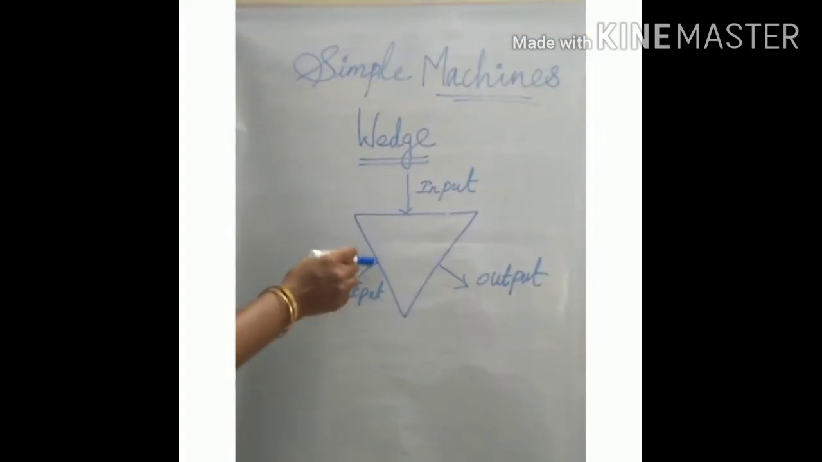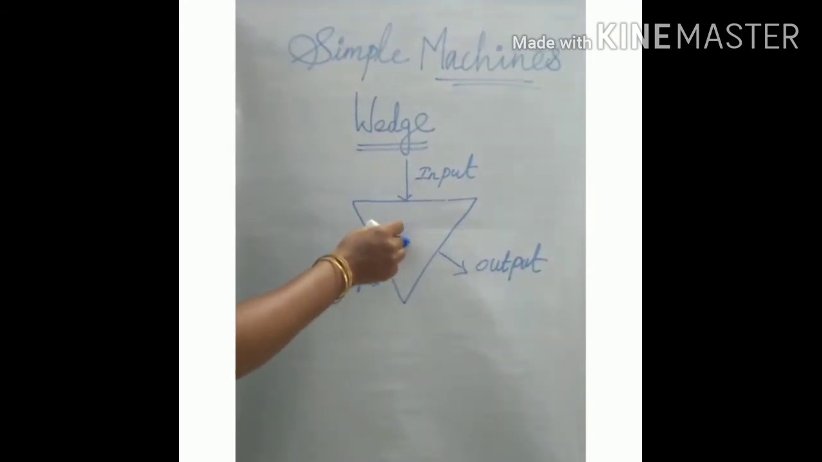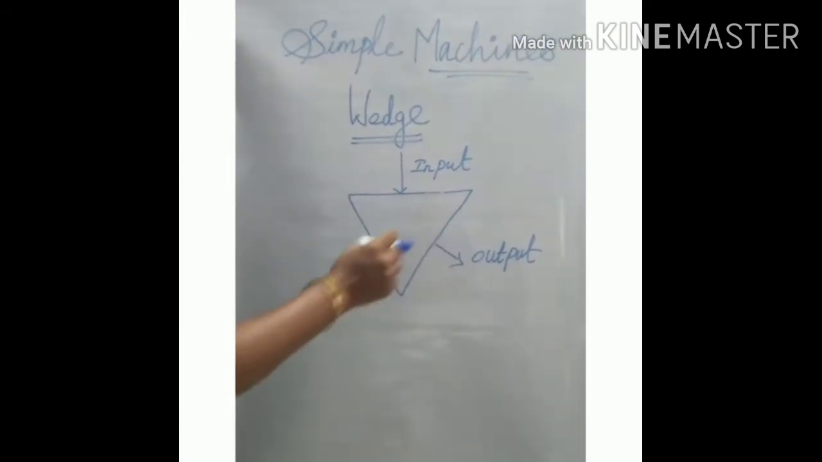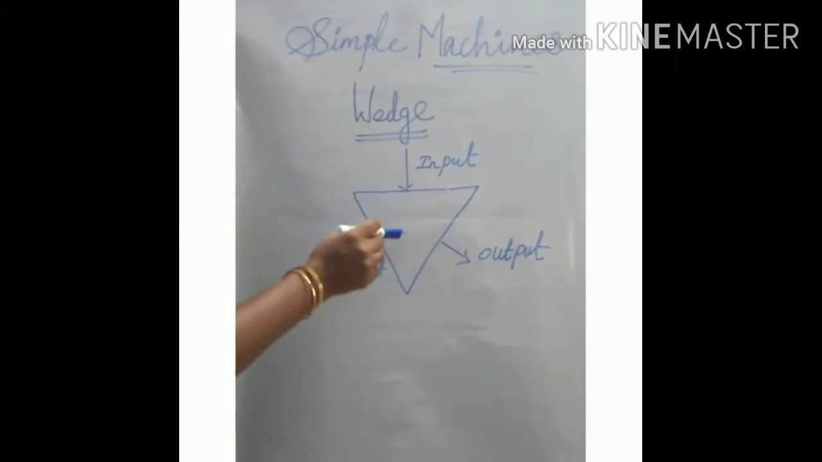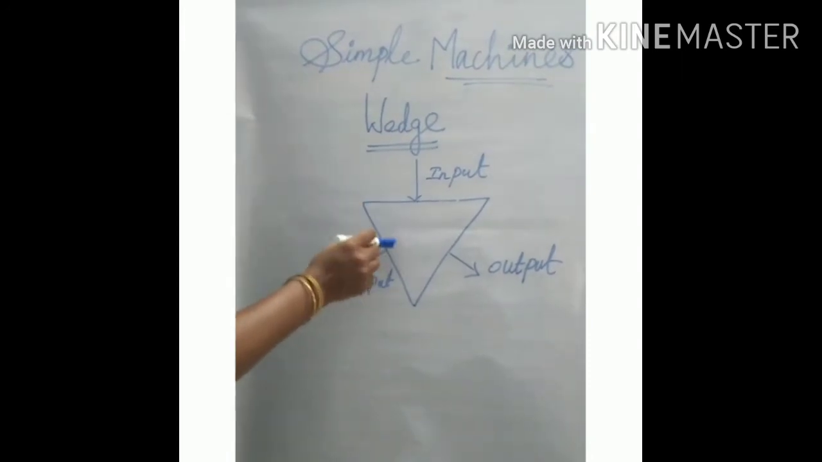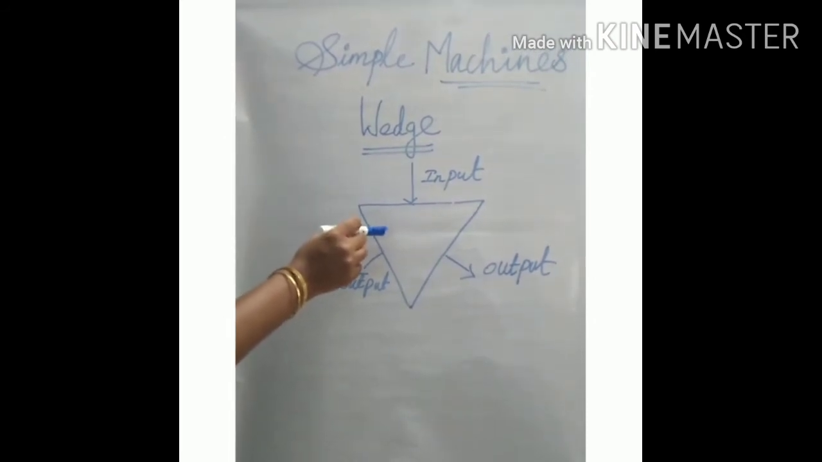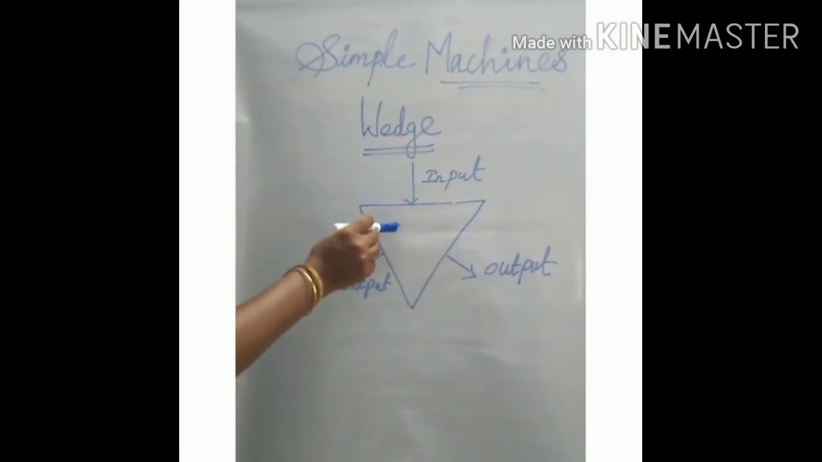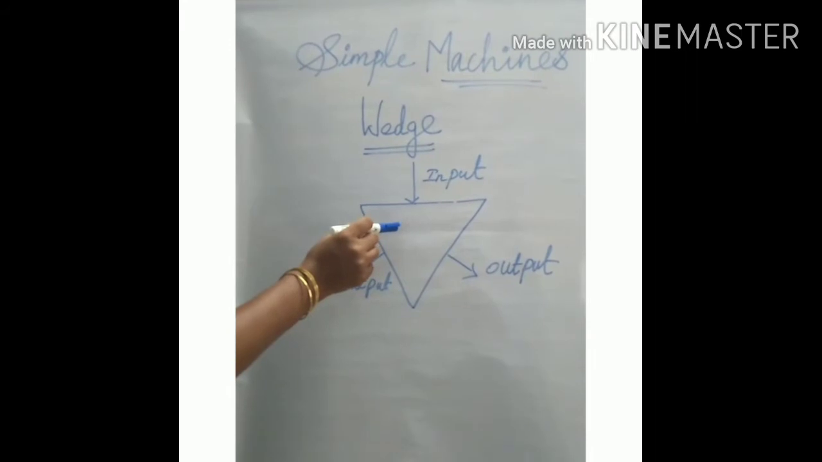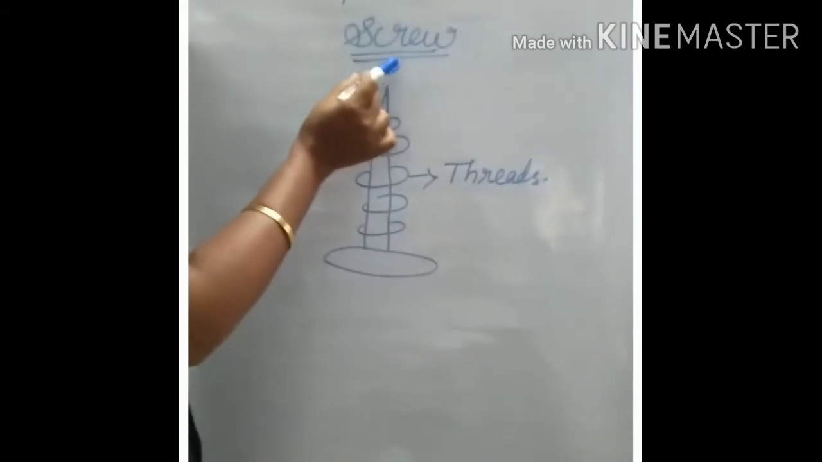When an axe is used to split wood, input force is given to the wood. It separates the two materials. So another example of a wedge is the axe. I repeat, a wedge is a simple machine. It is used to push two objects apart. For example, axe, knife, scissors, etc.